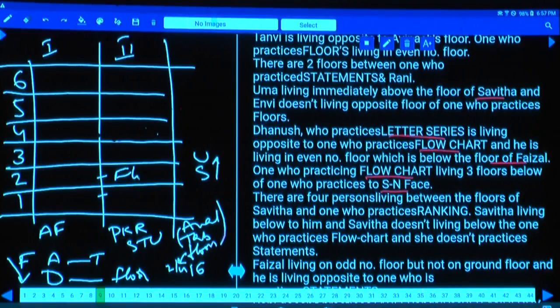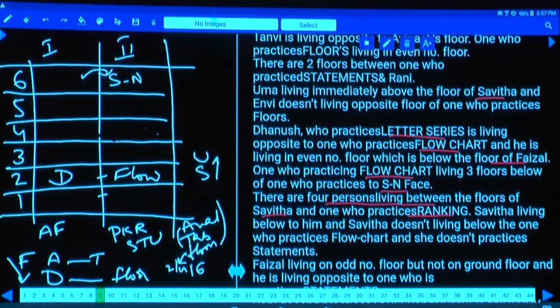Now if this is flow chart, then this person must be D. And SN is 3 floors above, so SN must be here or here in any order. Isn't it? SN is not fixed. And there are 4 floors between Savita and the one who practices ranking. And where should this ranking be? This Savita and ranking must be on the 1st and the 6th floors only.